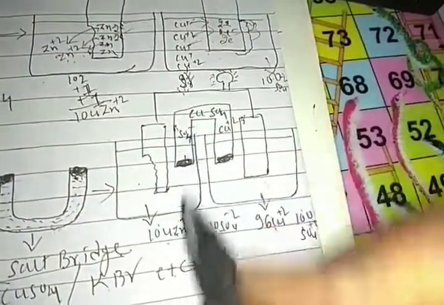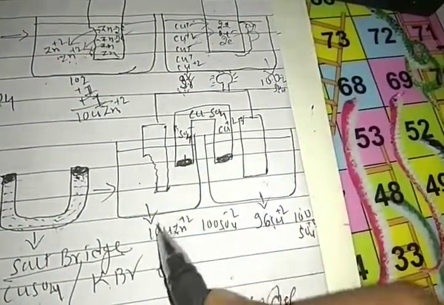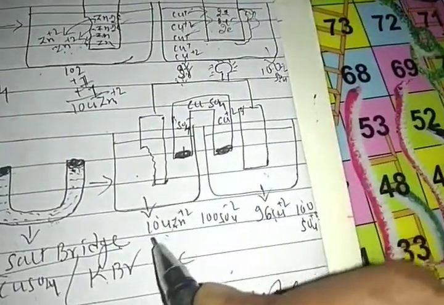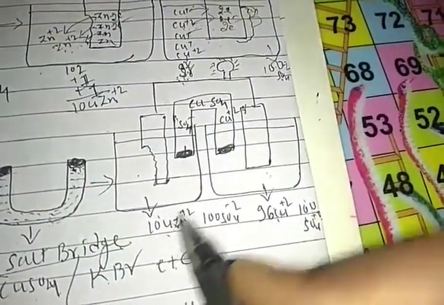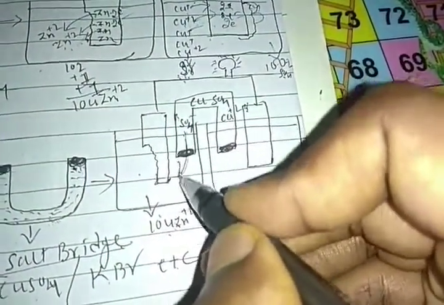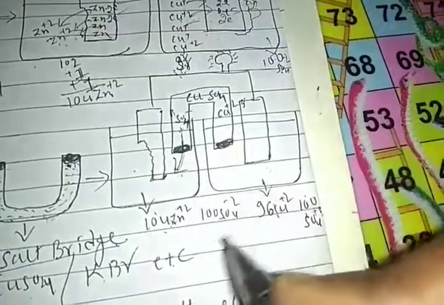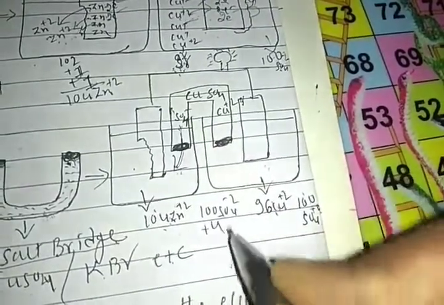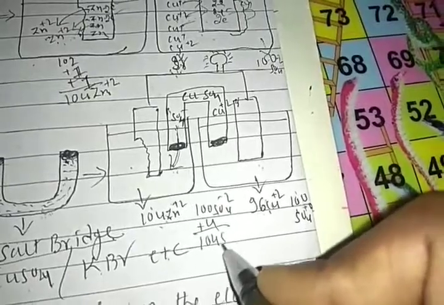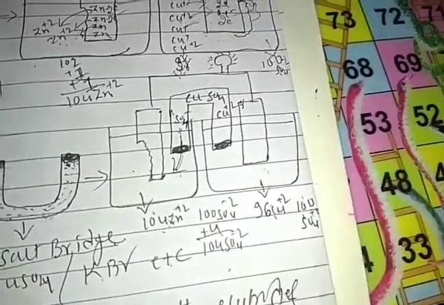So then what happens, students? The positive charge is 104, negative charge is 100 only. So these 104 zinc ions are neutralized by 4 sulfate ions. The 4 sulfate ions enter into the solution here. If 4 sulfate ions enter, it again becomes 104 sulfate ions, right?